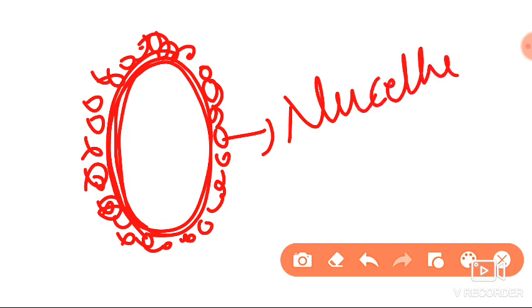In the middle there is the embryo sac. Antipodal cells are there, polar nuclei, synergid cells, and the egg cell is present over there.